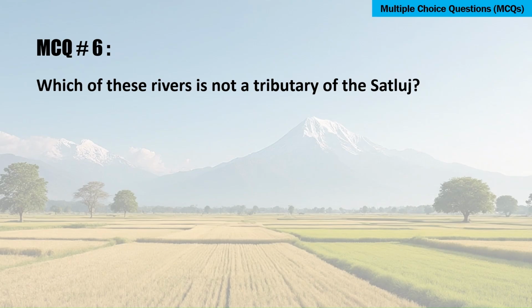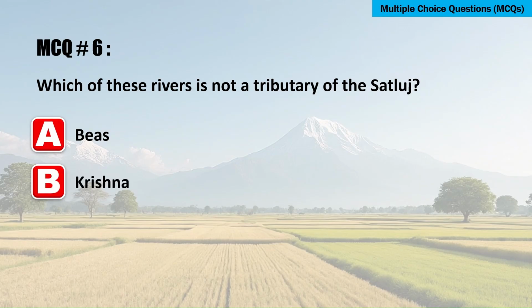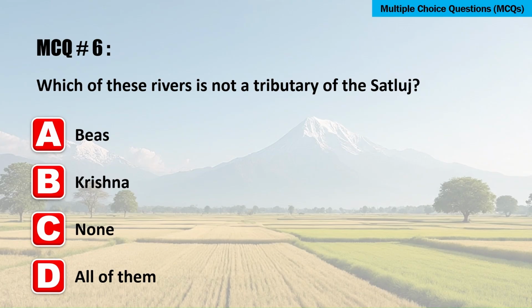Which of these rivers is not a tributary of the Satluj? A, Beas. B, Krishna. C, none. Or D, all of them. The correct answer is B, Krishna.